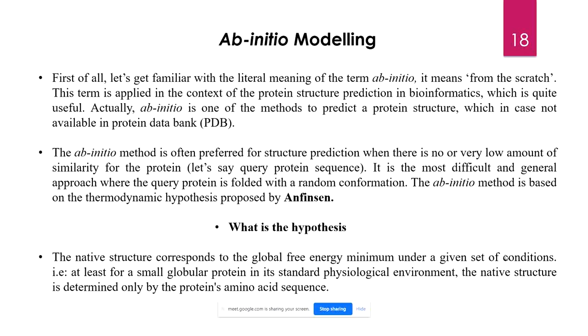We have an algorithm, and in that algorithm we have fed all the mathematical equations of the forces: van der Waals force, electrostatic interaction, hydrogen bond interaction, and every other interaction.